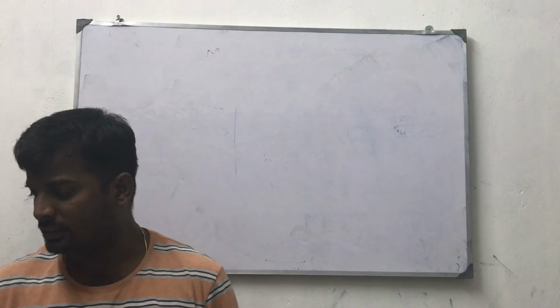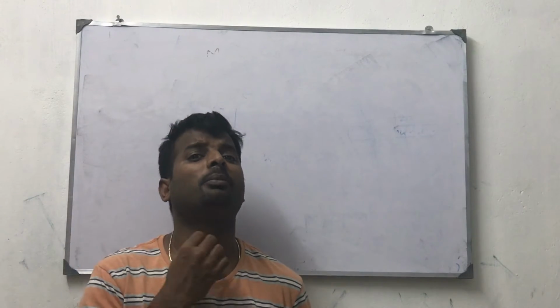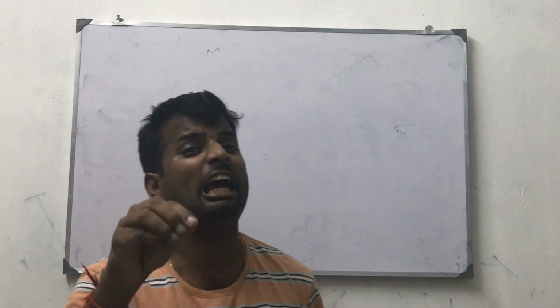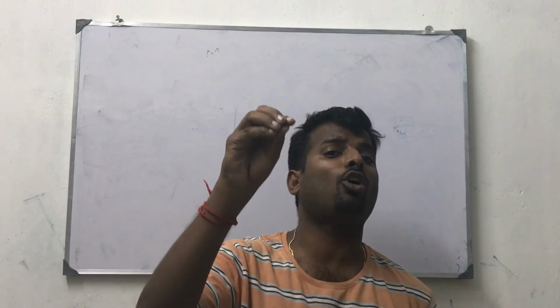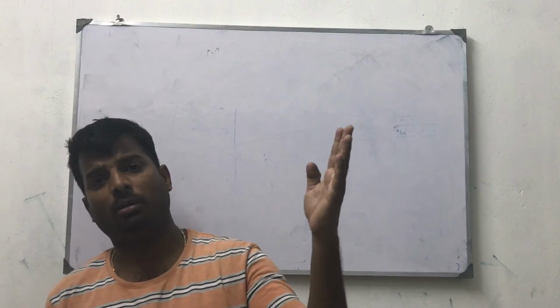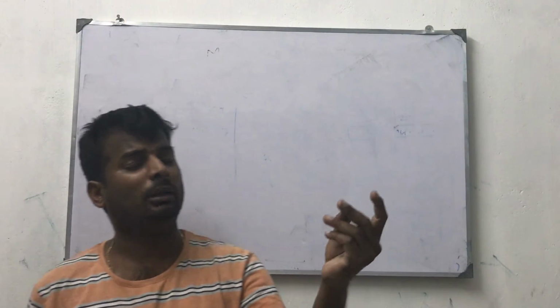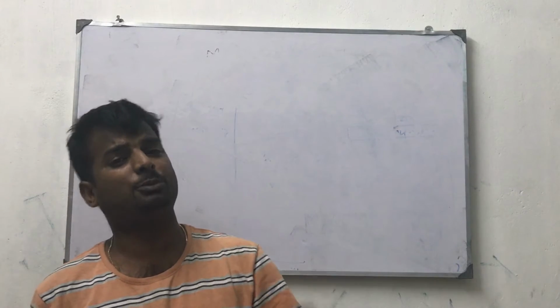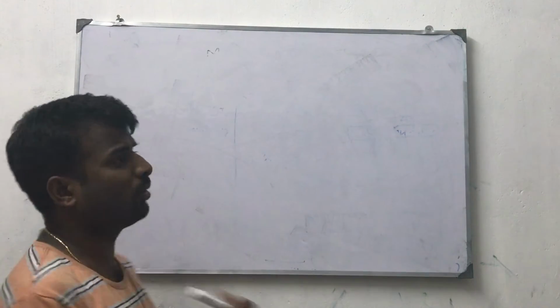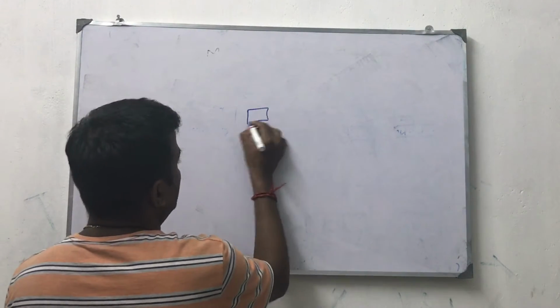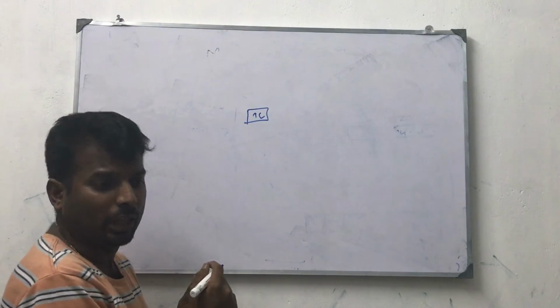Okay, my dear children, Pauli's exclusion principle means no 2 electrons in an atom can have the same set of 4 quantum numbers. What are the 4 quantum numbers? Principal quantum number, azimuthal quantum number, magnetic quantum number and spin quantum number. The 4th, the spin quantum number, is different for the two electrons.